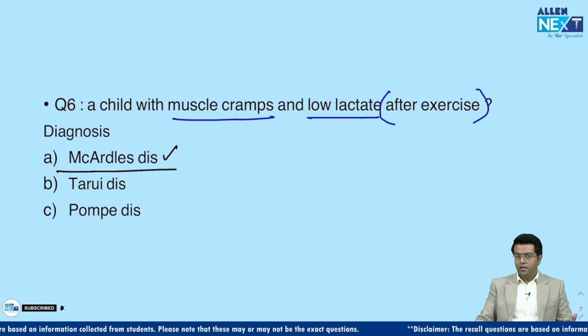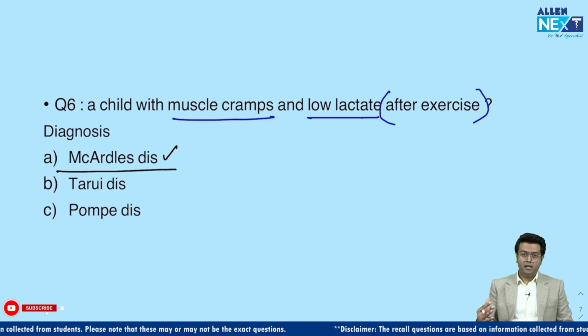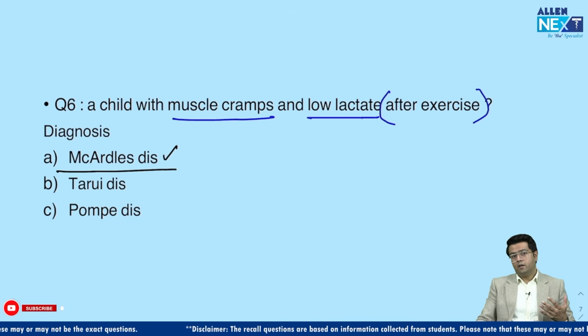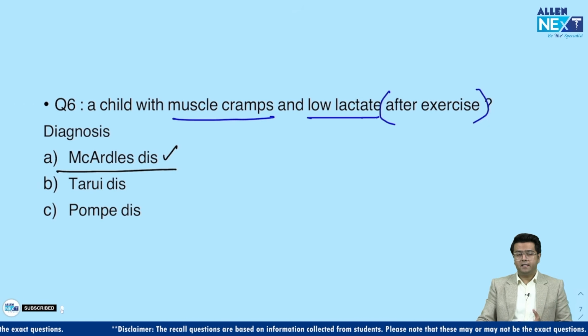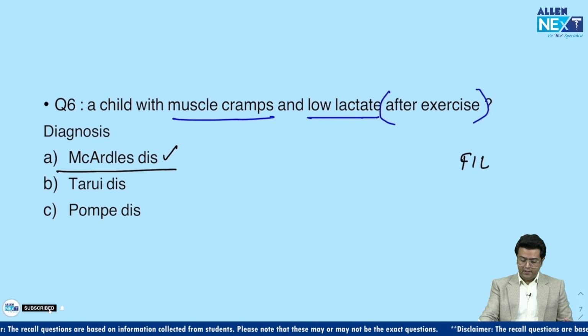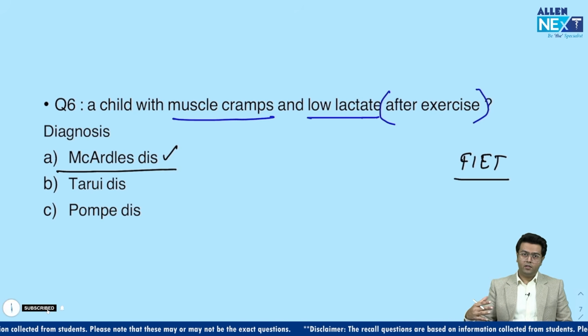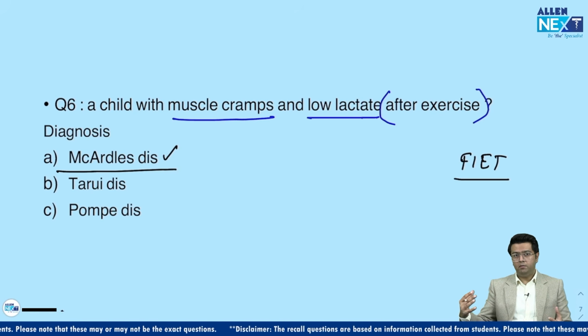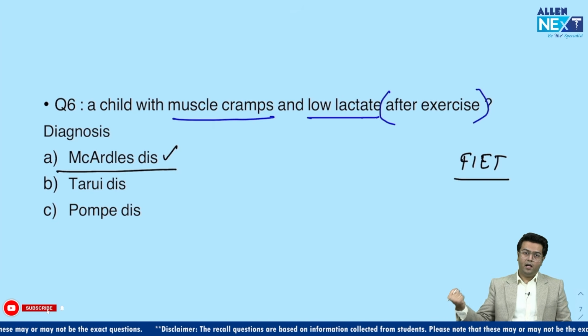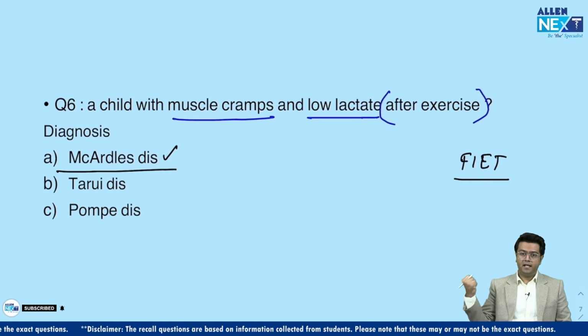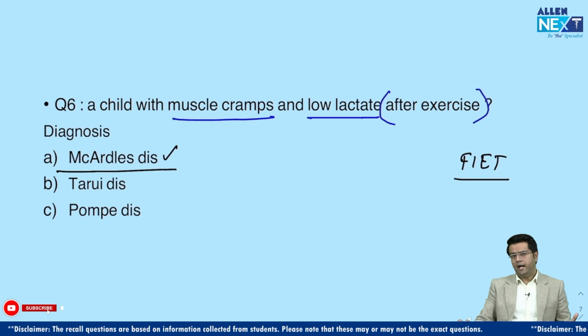Especially after exercise we can test them, and sometimes we call it the forearm ischemic exercise test, FIET, right? So after giving conditions of ischemia to a particular arm, if you collect the blood sample after the exercise, the lactate levels will be low, but lactate level should rise ideally in anybody, right?